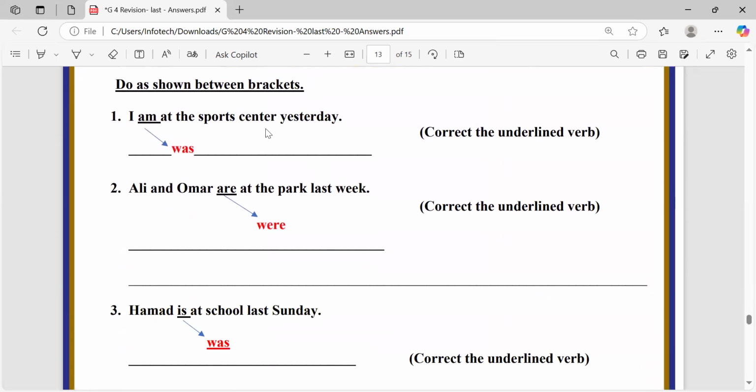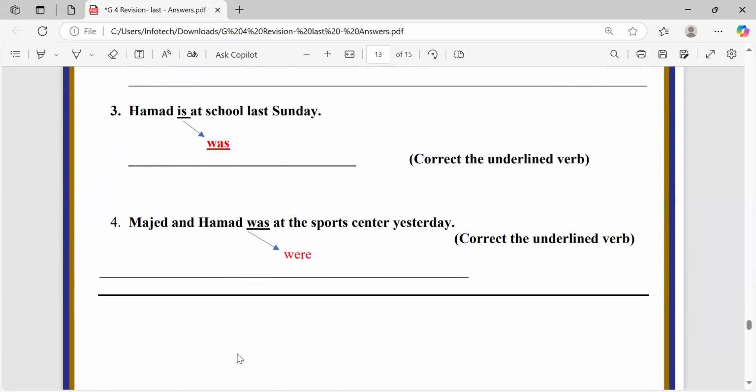I was at the sports center yesterday. Yesterday is past. We have to choose was because I is singular. Ali and Umar are plural, so we choose were. Hamad is singular and it's also the past. Last Sunday, last week, yesterday. So Hamad is singular. In the past, we choose was. Hamad was at school last Sunday, not is, because it's past. Majid and Hamad were because they're plural.